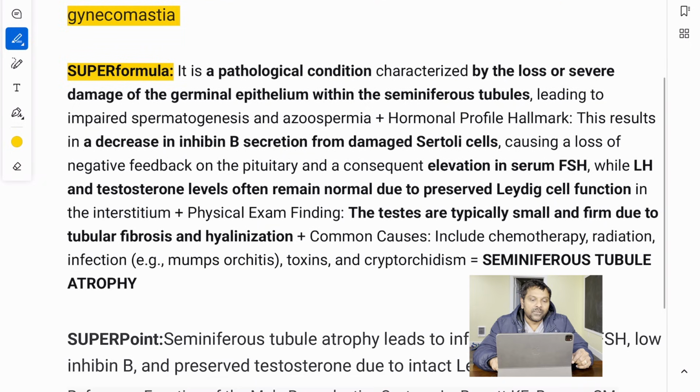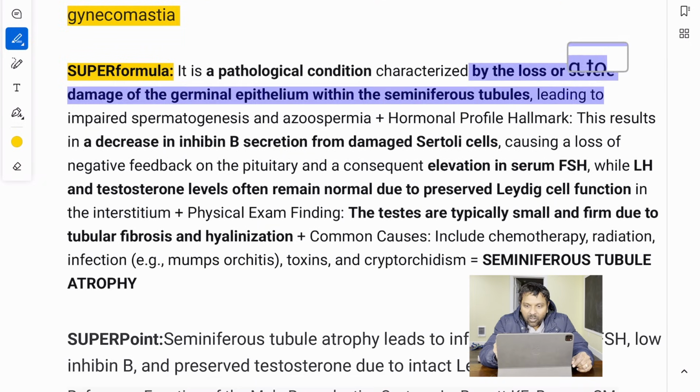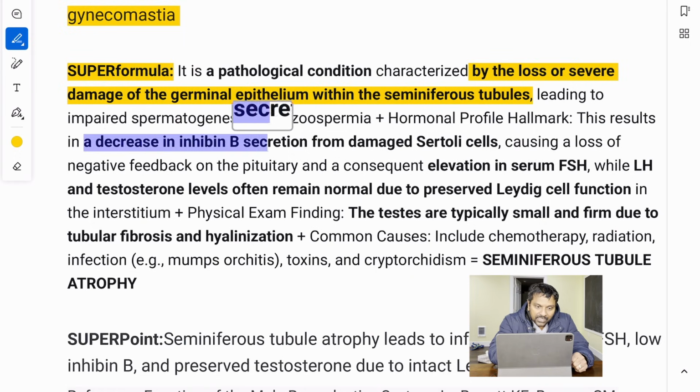For example, here when you see loss or severe damage of germinal epithelium within seminiferous tubules, okay, there is seminiferous tubule loss, there is severe damage to seminiferous tubules. You can expect that there is a decrease in inhibin B secretion, all right?